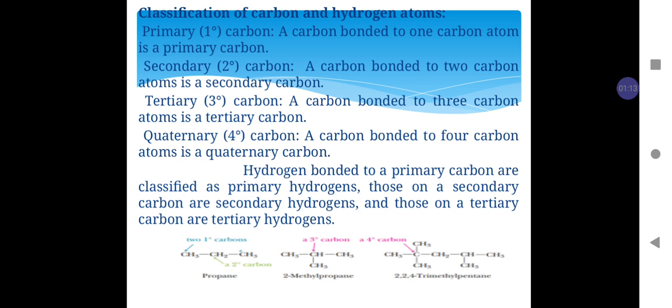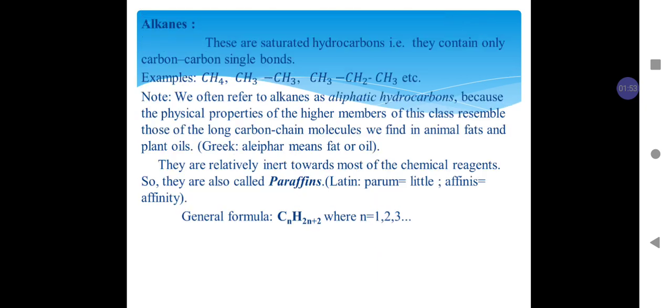Classification of carbon and hydrogen atoms. A carbon atom which is bonded to one other carbon atom is called primary, which is bonded to two other carbon atoms is called secondary, and a carbon atom which is bonded to three other carbon atoms is called tertiary carbon atom. A quaternary carbon atom is that carbon which is attached to four other carbon atoms, as shown in the figure. Hydrogen present on primary carbon is called primary hydrogen. Hydrogen present on secondary carbon is called secondary hydrogen. And hydrogen present on tertiary carbon is called tertiary hydrogen.